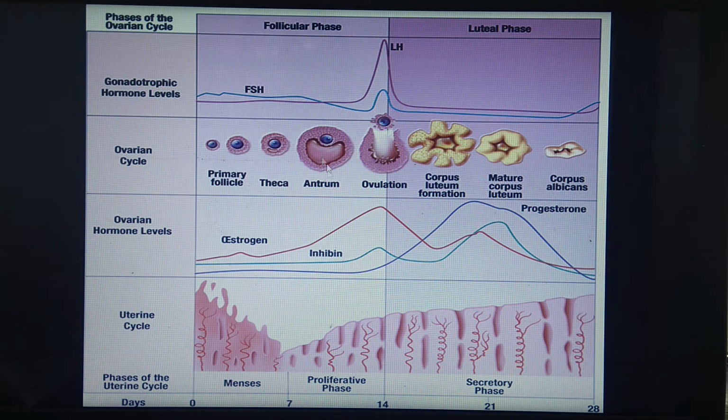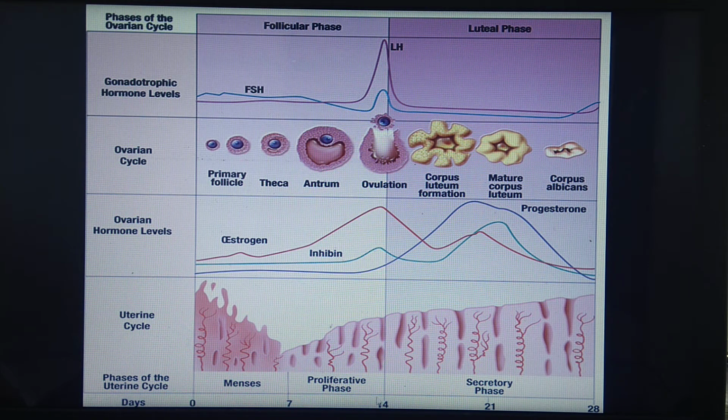This first phase, from day 1 to day 5, actually has many variations. In some females, in some individuals, it may last for 5 days, for 6 days, or in some cases it may last for 7 days. So, according to the book, it is from day 1 to 5. This is called the menstrual phase.